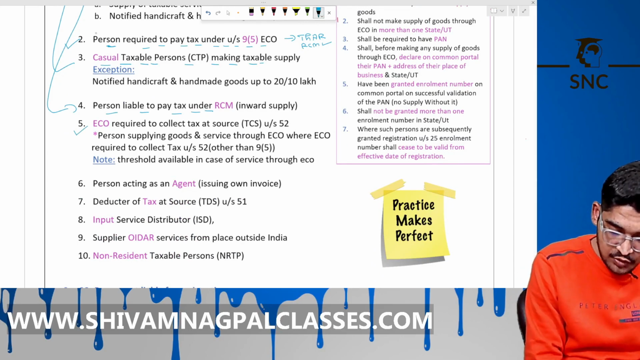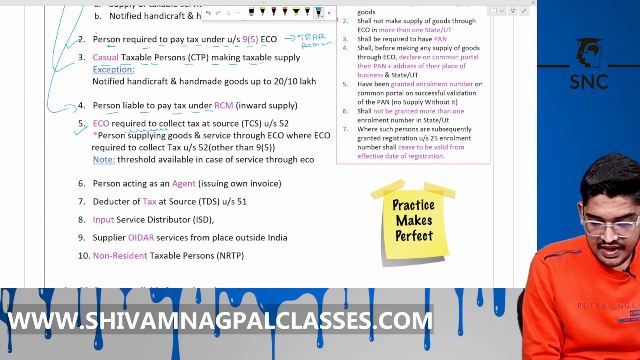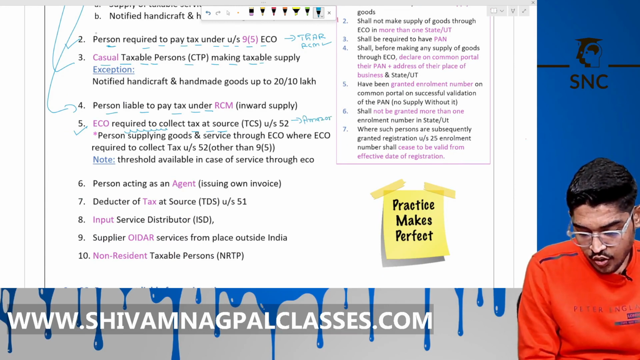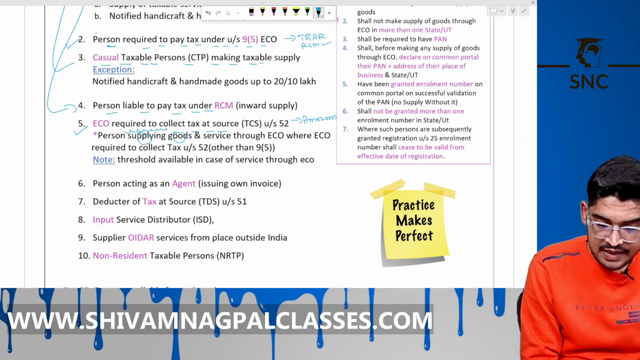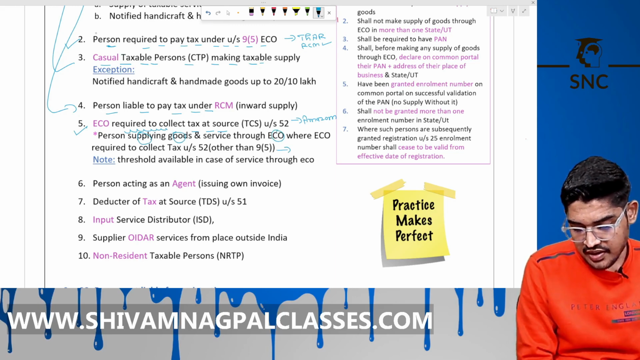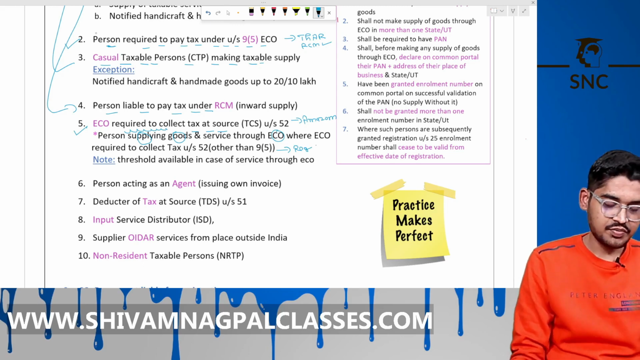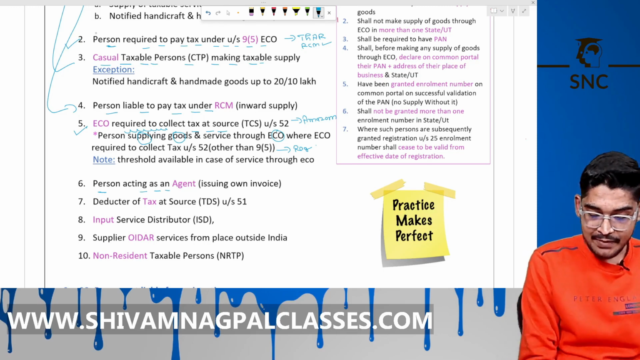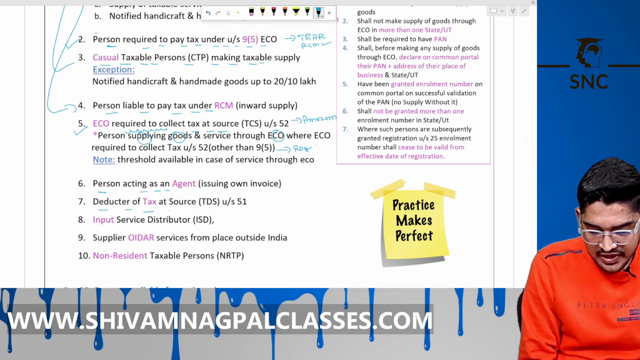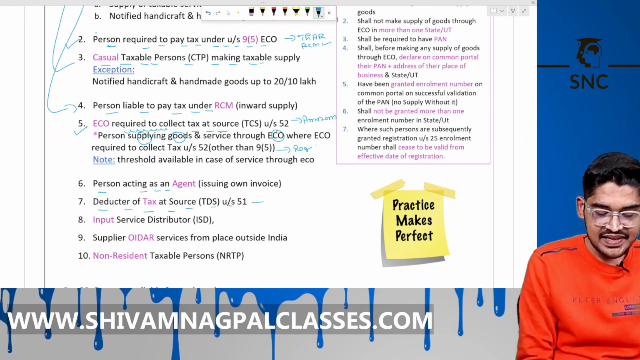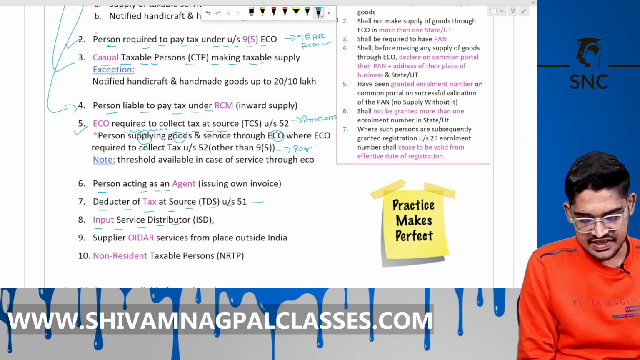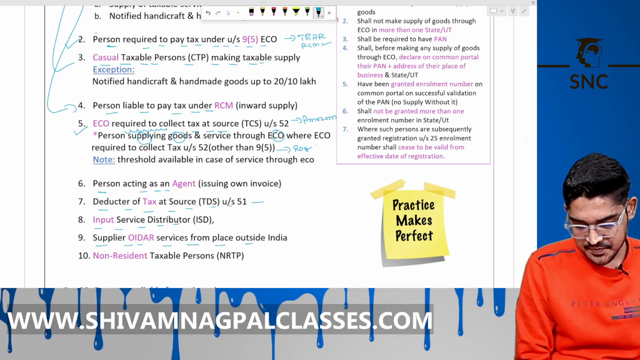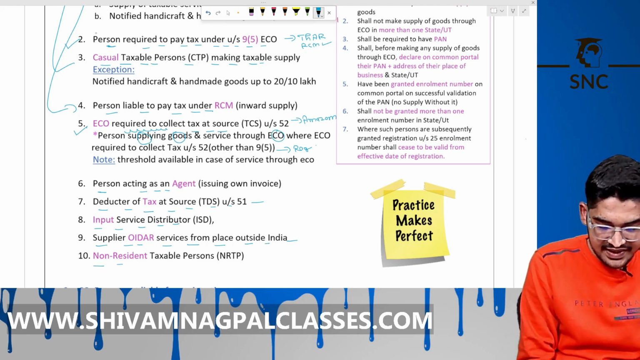By E, ECO required to collect TCS like Amazon, or any person selling the goods and services from the Amazon, they will also register compulsorily here. Okay. Now by A, person acting as the agent issuing the own invoice. By T, director of the tax means government department. By I, input service distributor, ISD. By O, supplier of OIDAR services from place outside India. By N means non-resident taxable person.